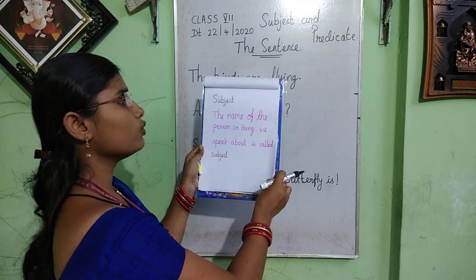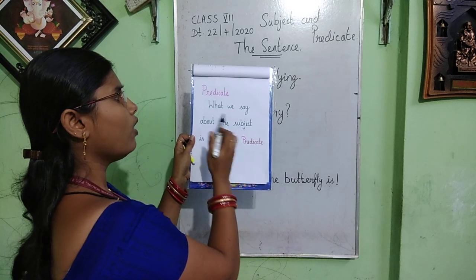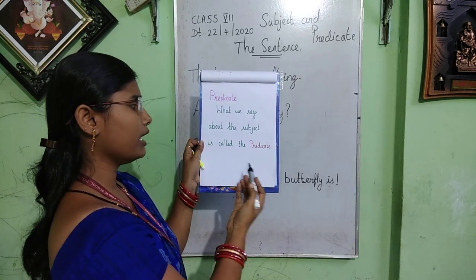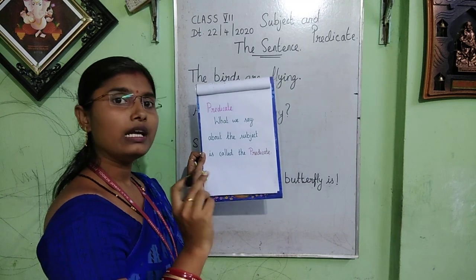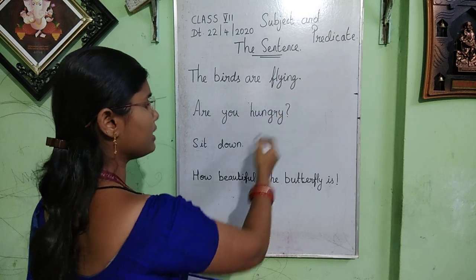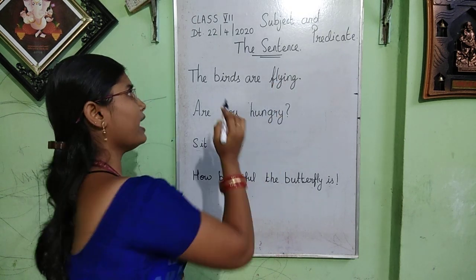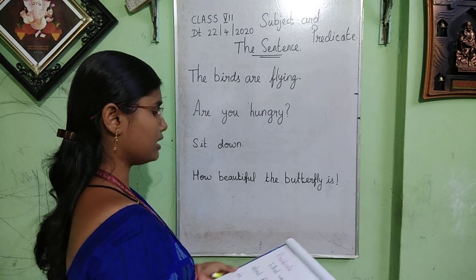Now let us move on to the predicate. What we say about the subject is called the predicate. When we talk about the subject, it is predicate. I have written some sentences here. So let us find out what is subject and what is predicate from these sentences.